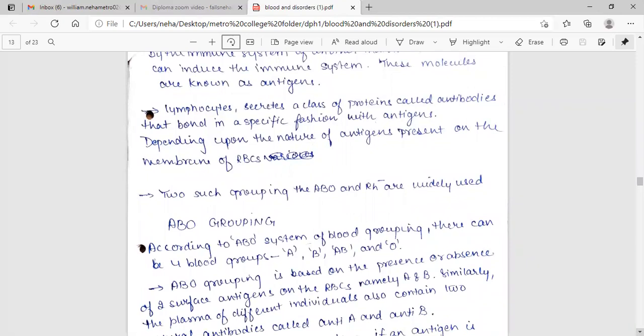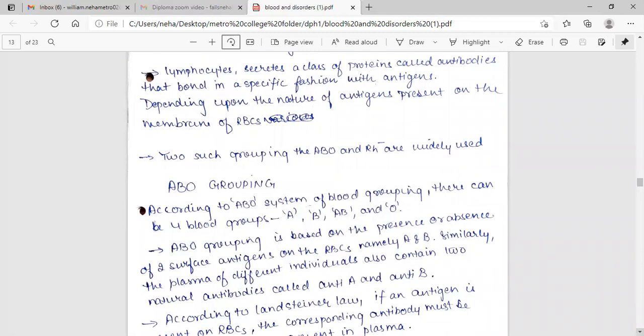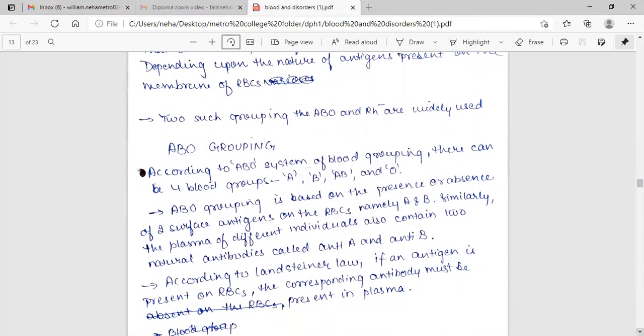ABO grouping. According to the ABO system of blood grouping, there are four blood groups: A, B, AB, and O. ABO grouping is based on the presence or absence of two surface antigens on the RBC, namely A and B. Similarly, the plasma of different individuals can also contain two natural antibodies called anti-A and anti-B. According to Landsteiner's law, if an antigen is present on the RBC, the corresponding antibody must be absent in plasma.